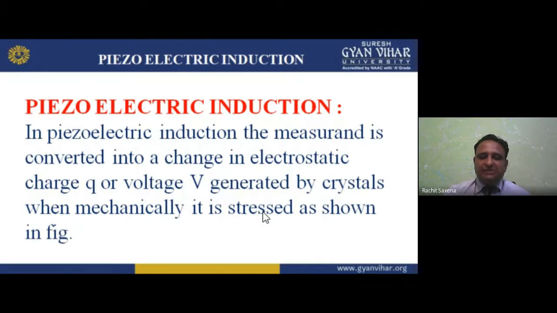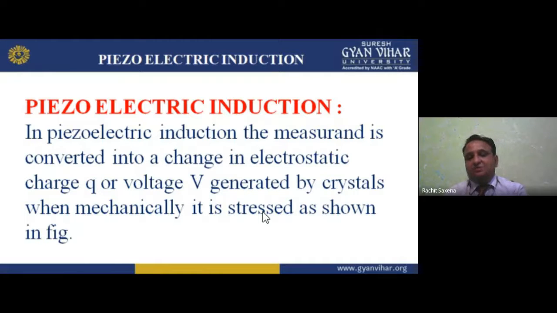In EMF, the potential difference creates force on charge to move from one place to another, from sending end to receiving end. The rate of flow of charge is known as current. So the change in electrostatic charge Q or voltage V is generated by the crystals.